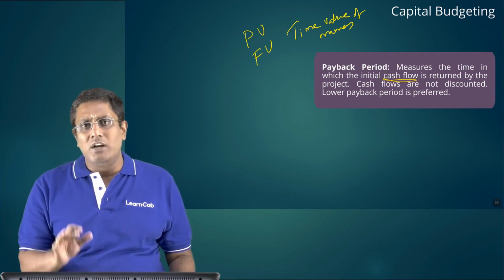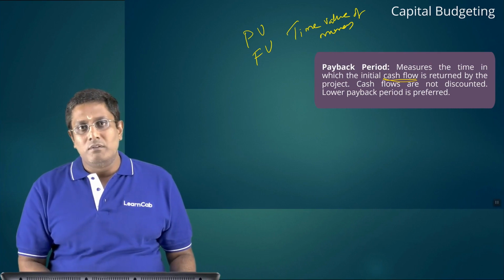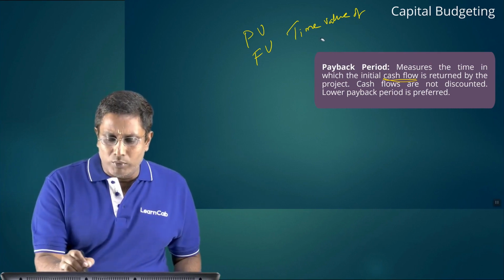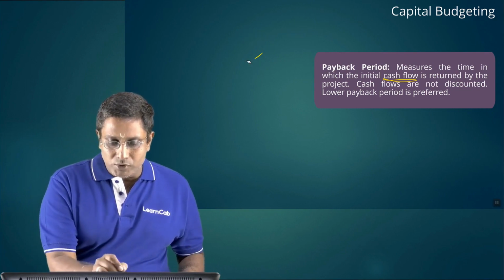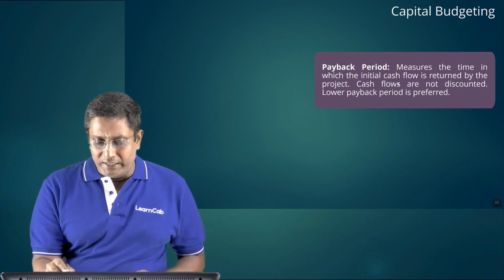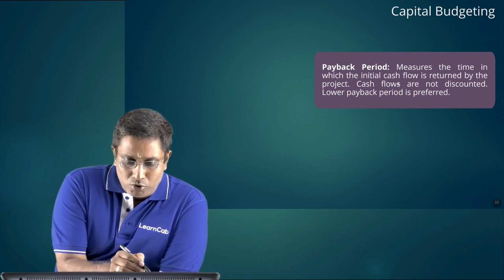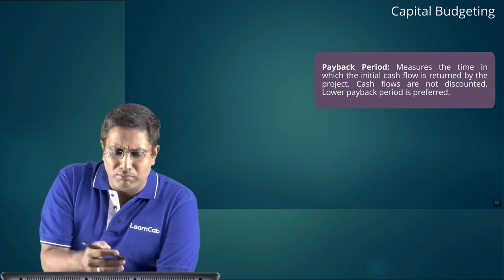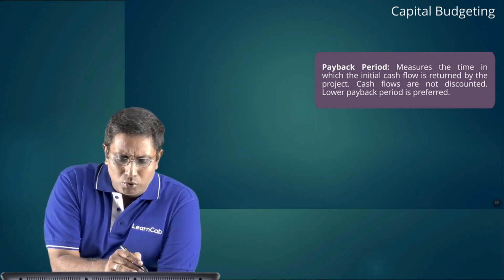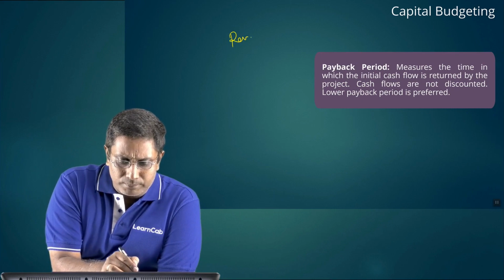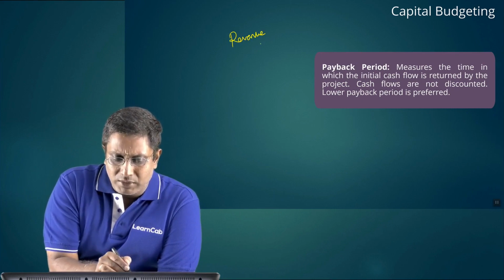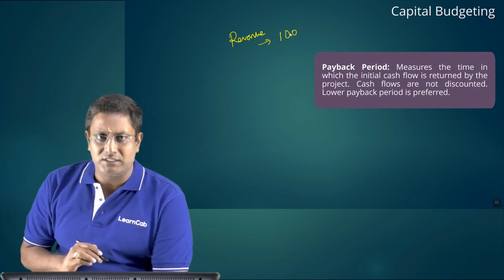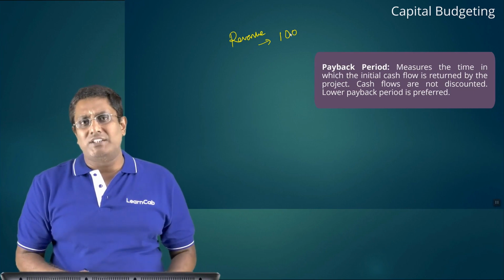So let us understand what is a cash flow. Listen carefully, students. Let me give you an example of how a cash flow works out. So you have your sales, you receive some money by doing cash sales and all. So your revenue comes here. Say suppose it is 100 lakhs from the business. This is your cash revenue.